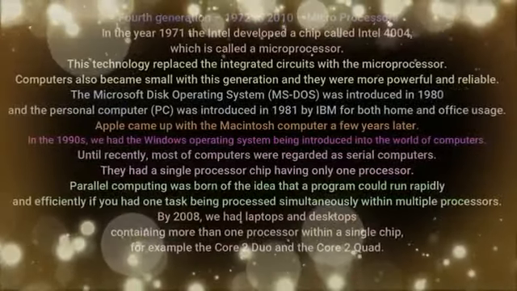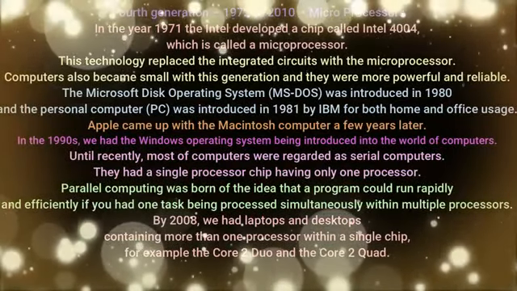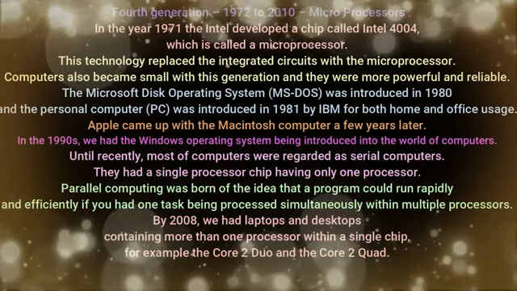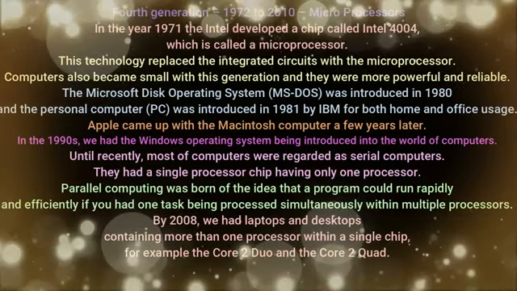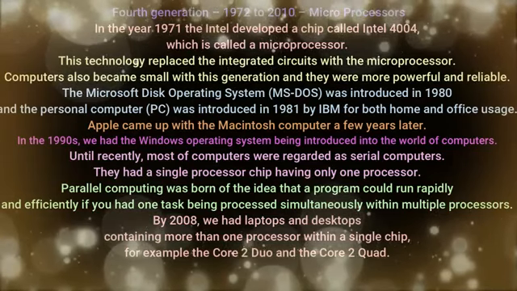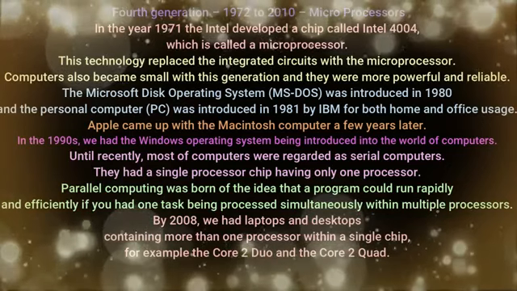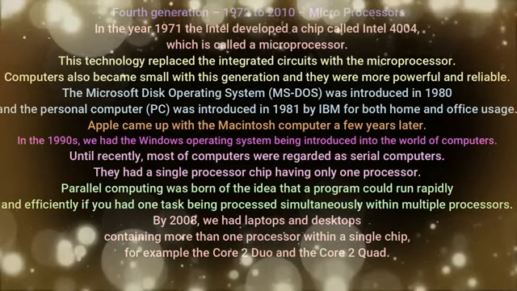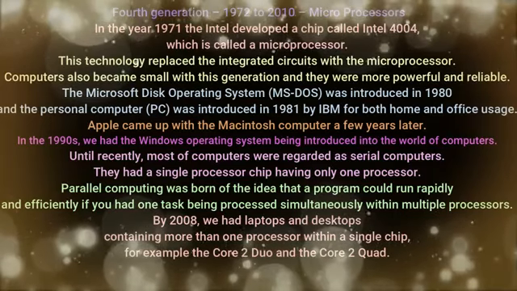Fourth generation. In the year 1971, Intel developed a chip called the Intel 4004, which is called a microprocessor. This technology replaced the integrated circuits with microprocessors. Computers also became smaller with this generation, and they were more powerful and reliable.